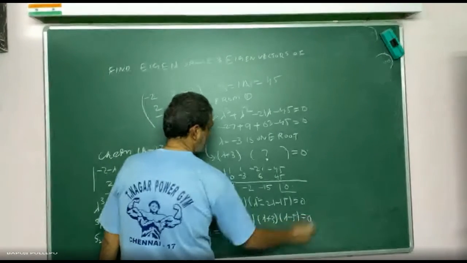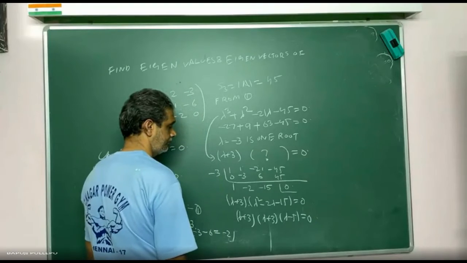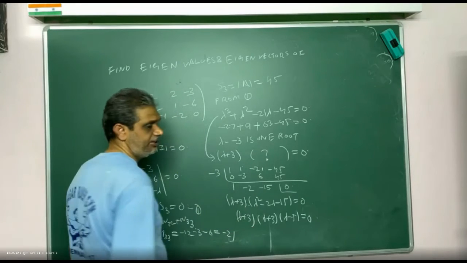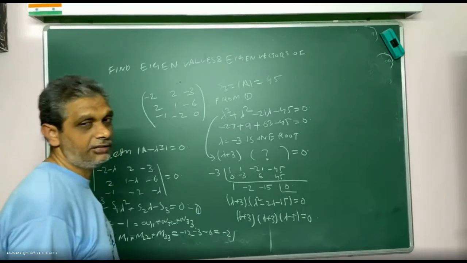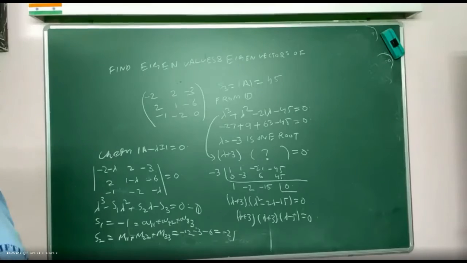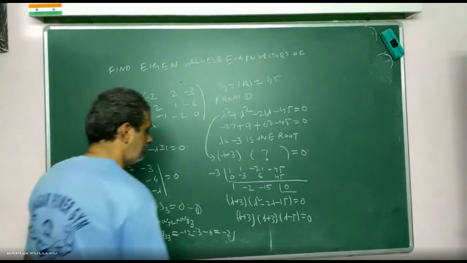Are you agree? Because the lambda square coefficient is 1, you can directly convert. If it is not 1, you have to split the middle term and write. Correct? Now lambda is equal to what?